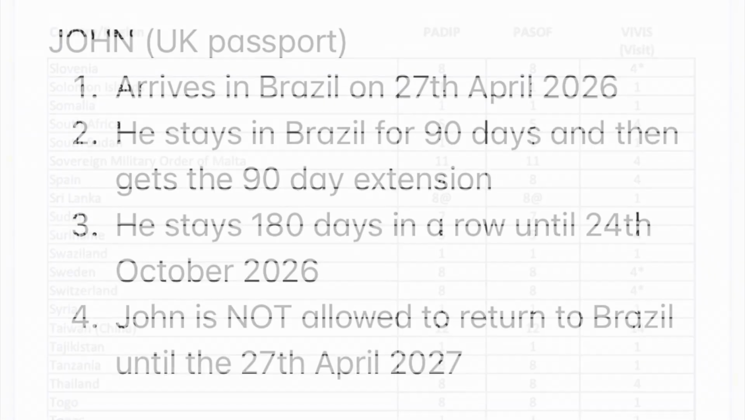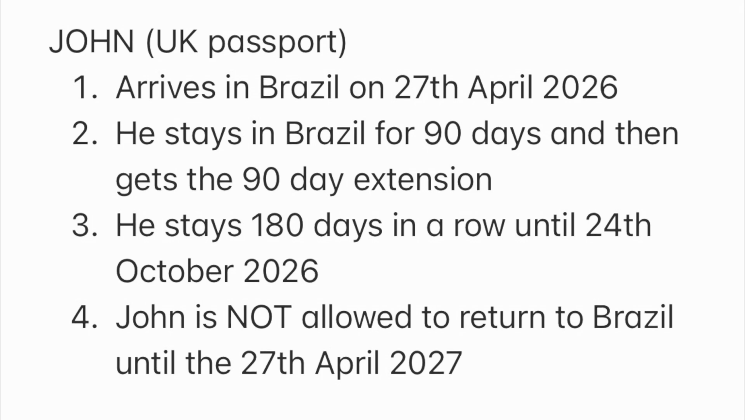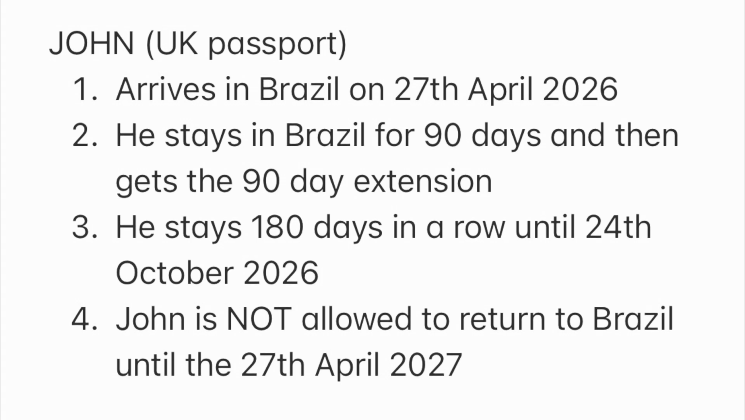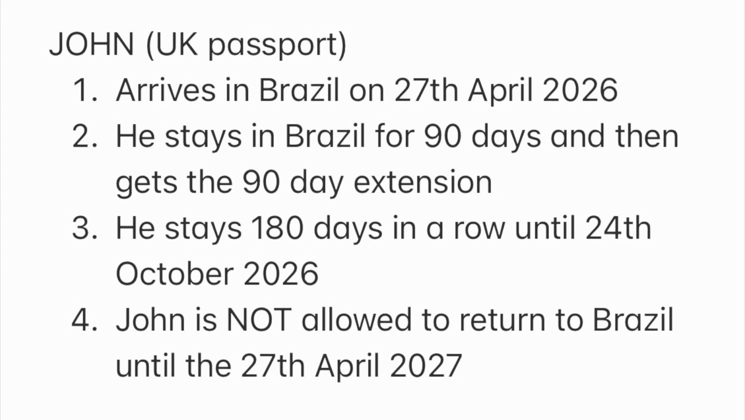Let's say we have this dude called John. He has a UK passport and he's going to arrive into Brazil on the 27th of April 2026. So he stays his 90 days in Brazil. He gets his extra 90-day extension. This takes him up to the 24th of October 2026. He's then going to leave Brazil on the 24th of October 2026 once he has finished his 180 days in Brazil. He can now not return to Brazil until the 27th of April 2027, 1 year after his first arrival